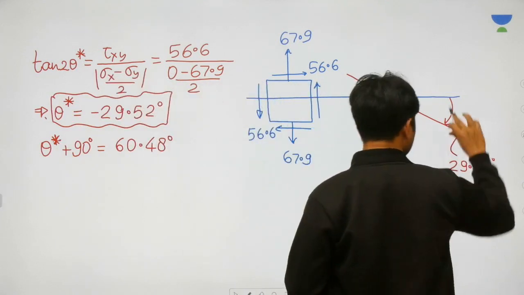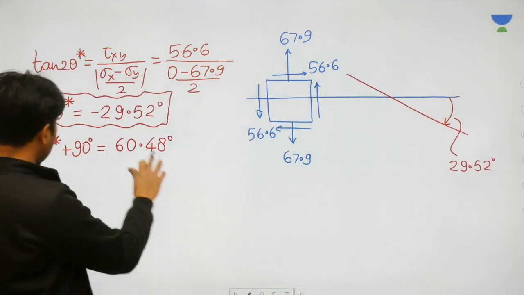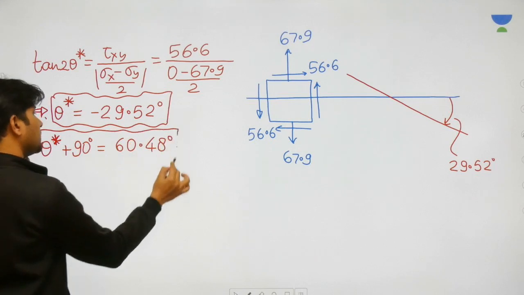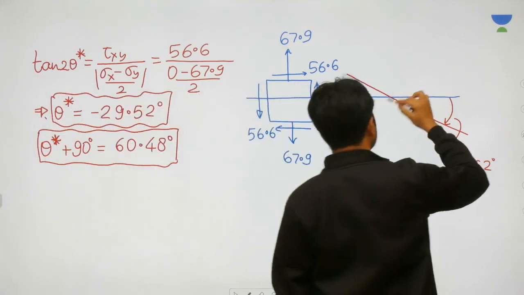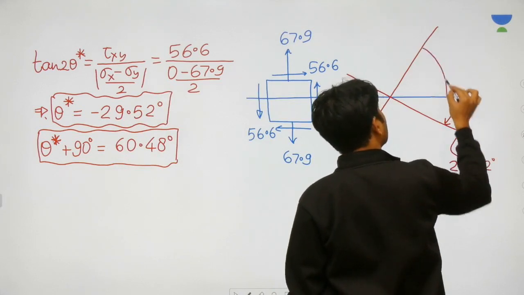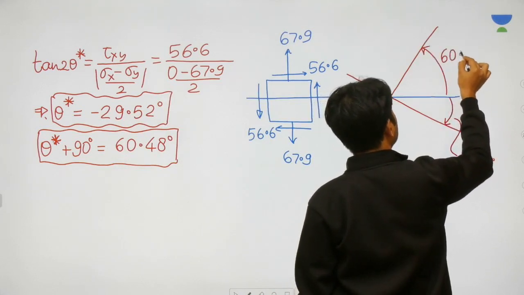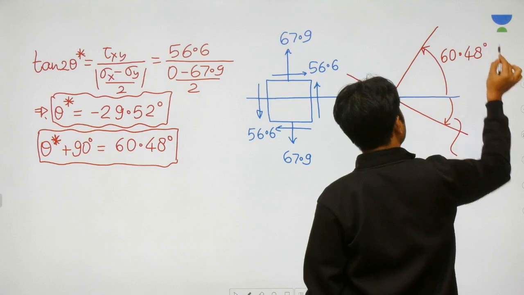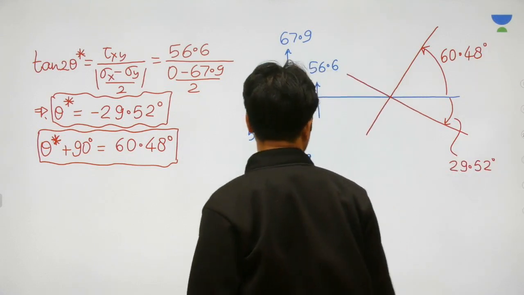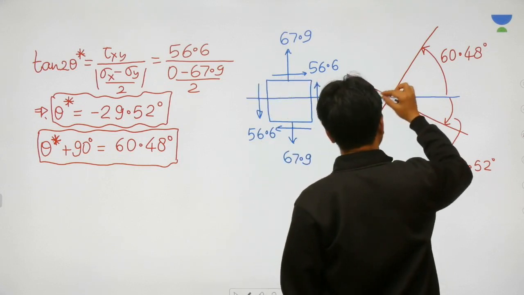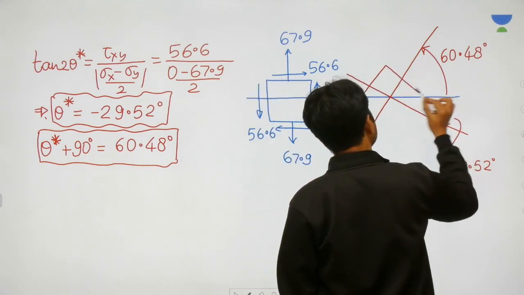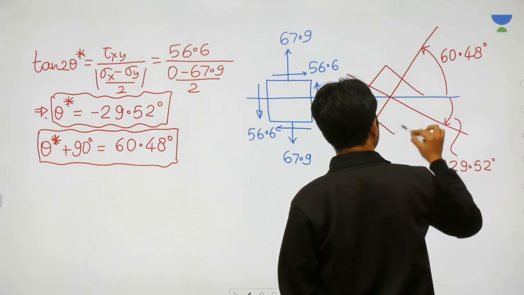One principal plane is available clockwise and the second principal plane is available anti-clockwise, because this is positive, so this will become anti-clockwise 60.48 degrees. This is what you're going to get.